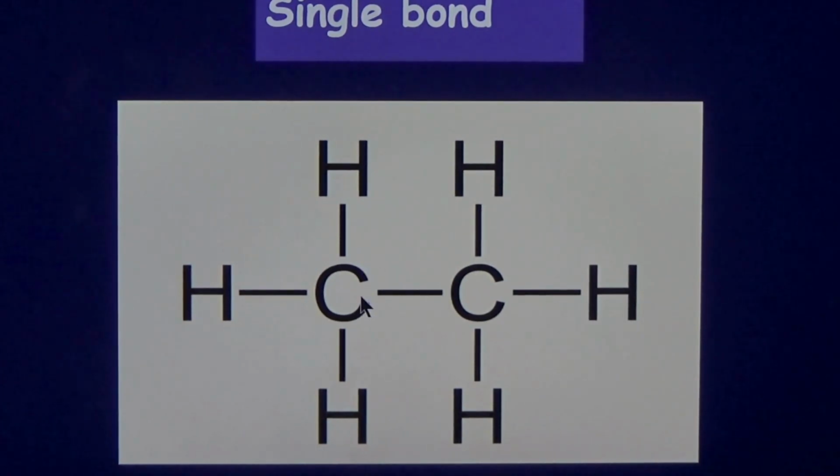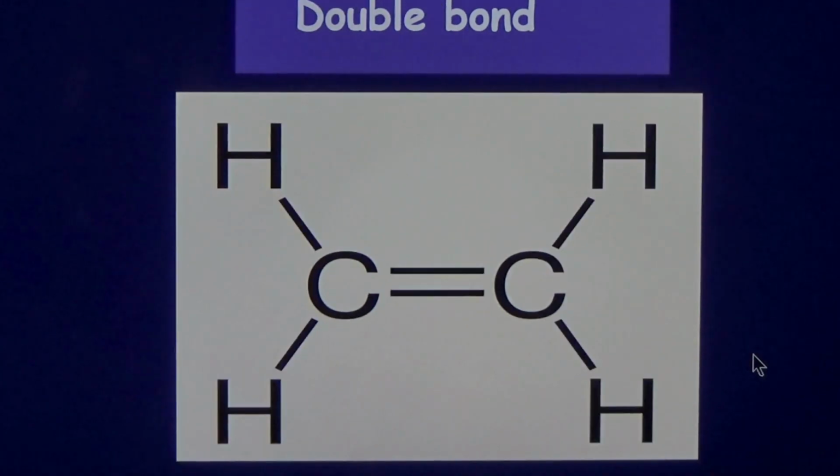But it's not necessary that only one pair of electrons is shared. We can even have 2 shared pairs between carbon and carbon, which creates a double bond. Here carbon and carbon are sharing 2 pairs of electrons, or 4 electrons are shared. So 2 of the carbon valencies are satisfied in this manner, and the remaining 2 are satisfied by pairing with hydrogen. This makes C2H4, which is now a compound with a double bond.